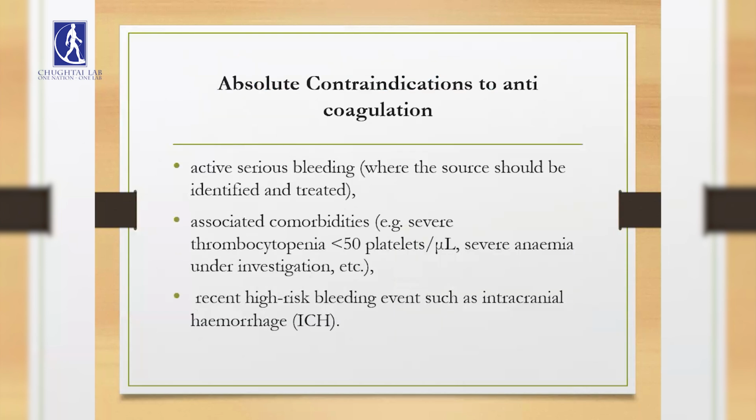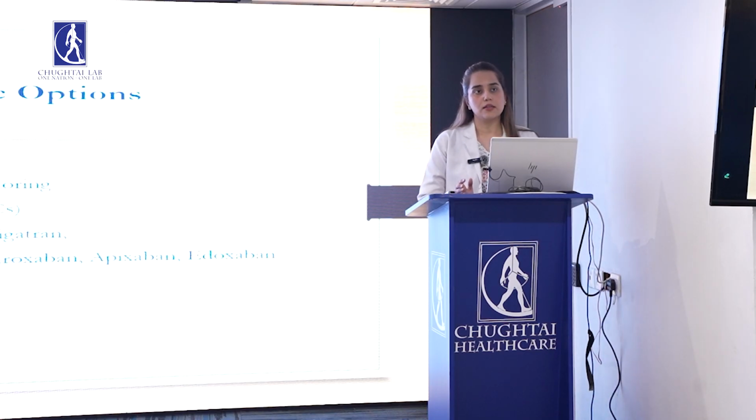Then there are certain absolute contraindications which have to be considered before starting a patient on any anticoagulant. This involves any active serious bleed going on where the source has to be identified. Also, it involves high-risk bleeding events such as intracranial hemorrhage, associated comorbidities such as reduced platelets below 50, and any severe anemia.